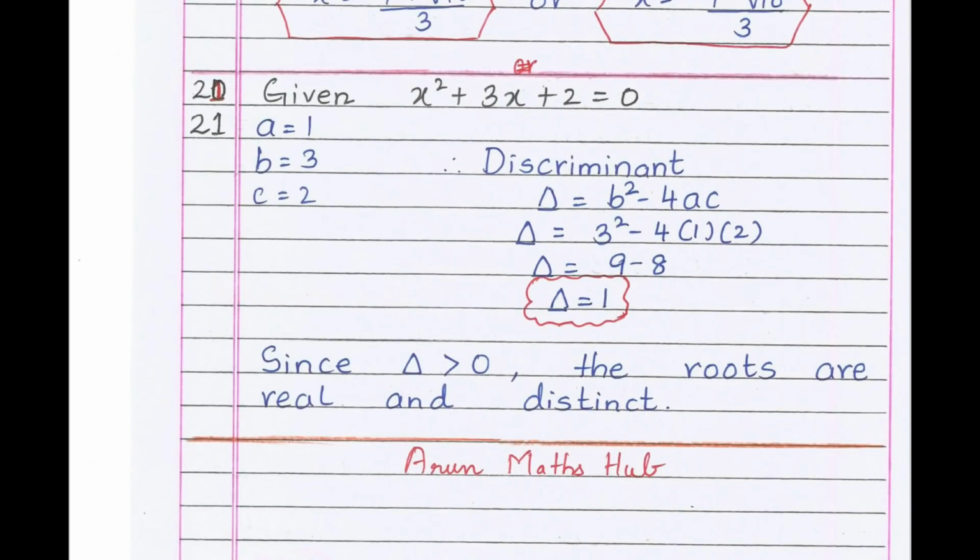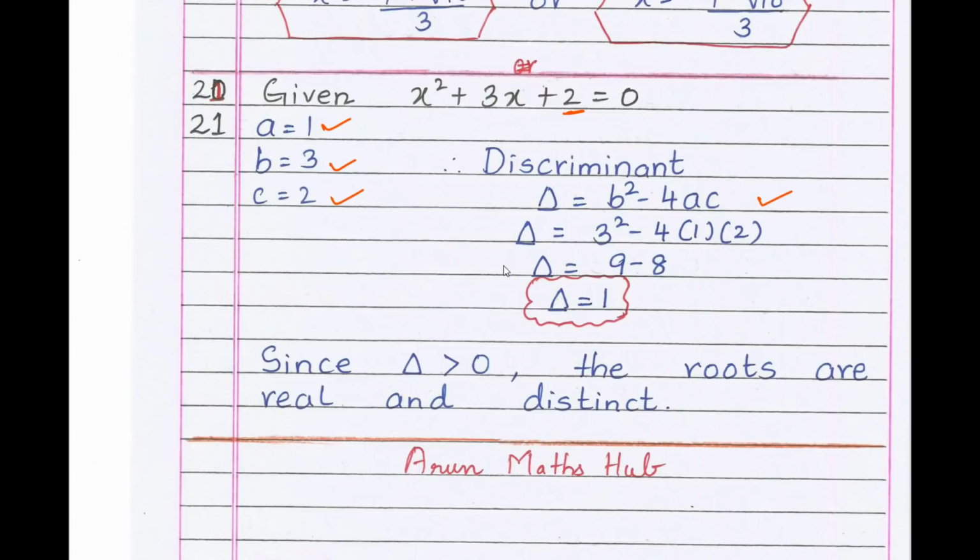Question number 21 is: find the value of the discriminant and hence write the nature of roots of the quadratic equation. So what is the given quadratic equation? The given quadratic equation is x square plus 3x plus 2 equals 0. Find out the coefficients. a equals 1, b equals 3 and c equals 2. Discriminant delta equals b square minus 4ac. Do repeat with me. Discriminant delta equals b square minus 4ac.